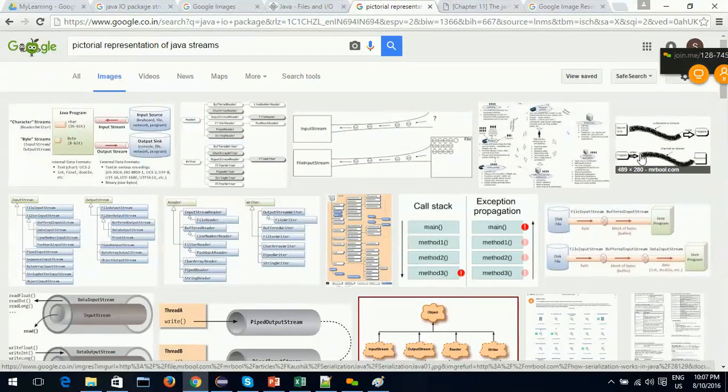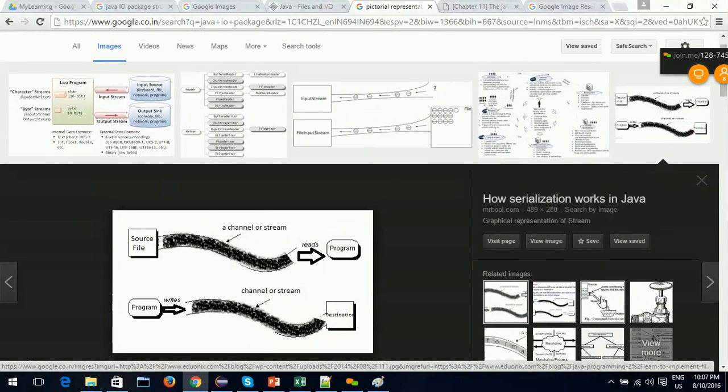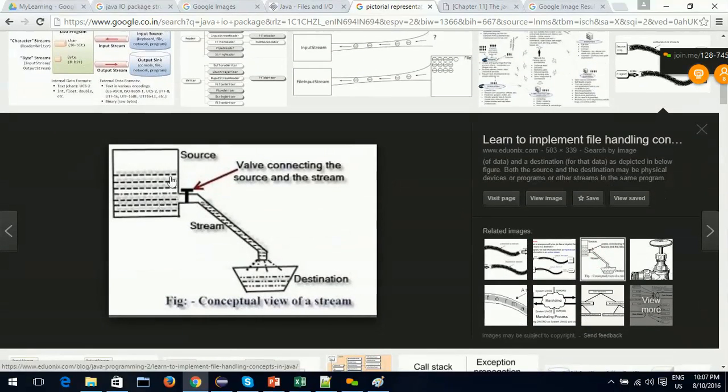You can see this. Suppose this is our input file. This is our Java program. What we do is we open an input stream first. Through that stream we get a continuous flow of characters, a continuous flow of data. So we read that stream actually. We don't actually read the data in the file directly.